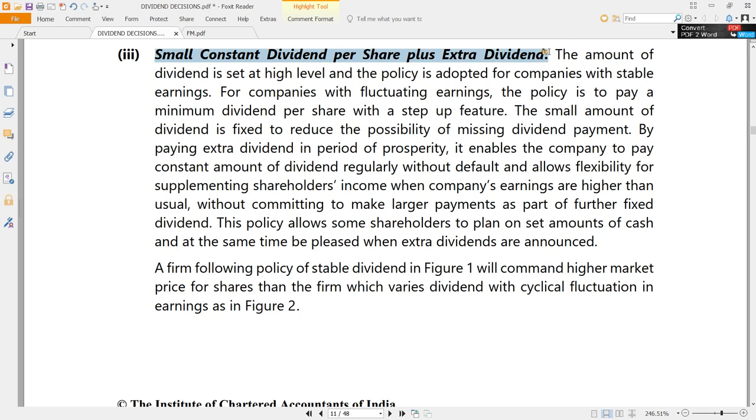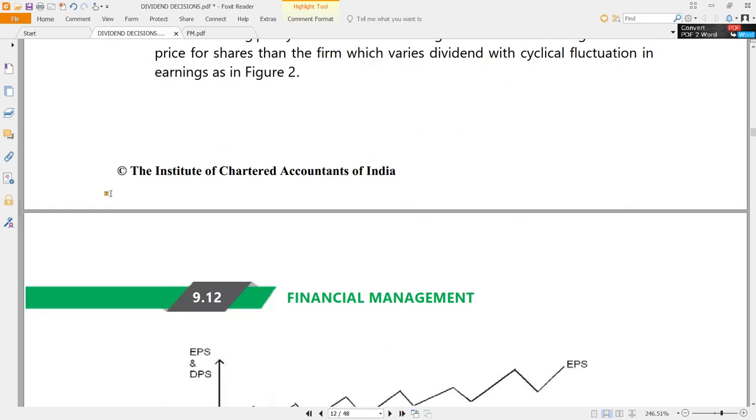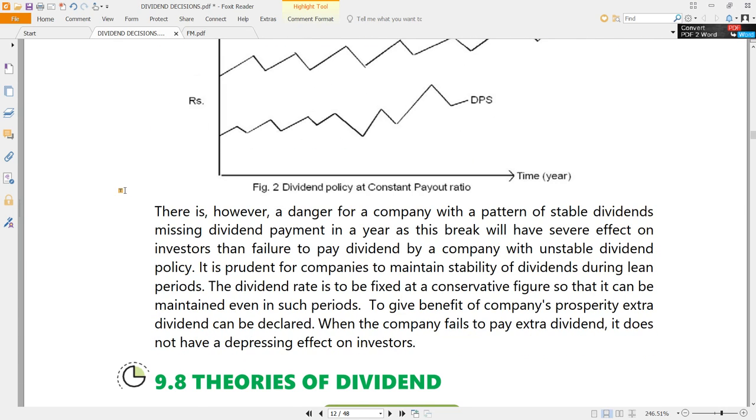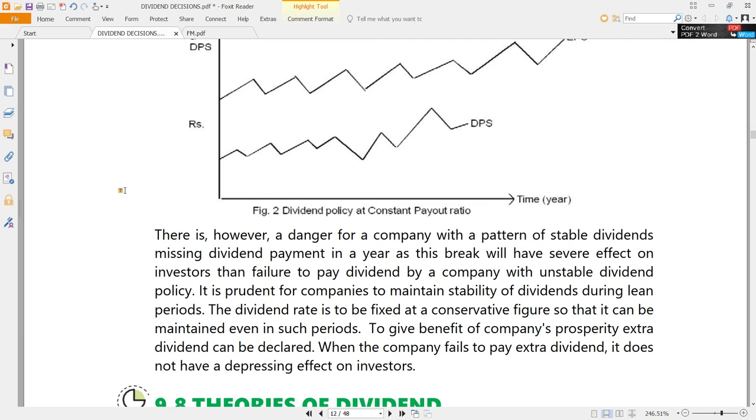But usually the companies prefer a mixed strategy. So there is a small constant dividend per share plus an extra dividend. So dividend constancy is maintained plus some extra dividend. It depends upon the performance. If the earnings are more, that extra dividend will be more. If the earnings are less, that extra dividend will be less. So that is something like a semi-variable cost type of situation applying to dividends. There is some standard amount of dividend, and in addition to that, there is extra dividend also. So dividend per share is not constant here, but it is changing, not in a highly fluctuating manner, but in a more or less constant manner.